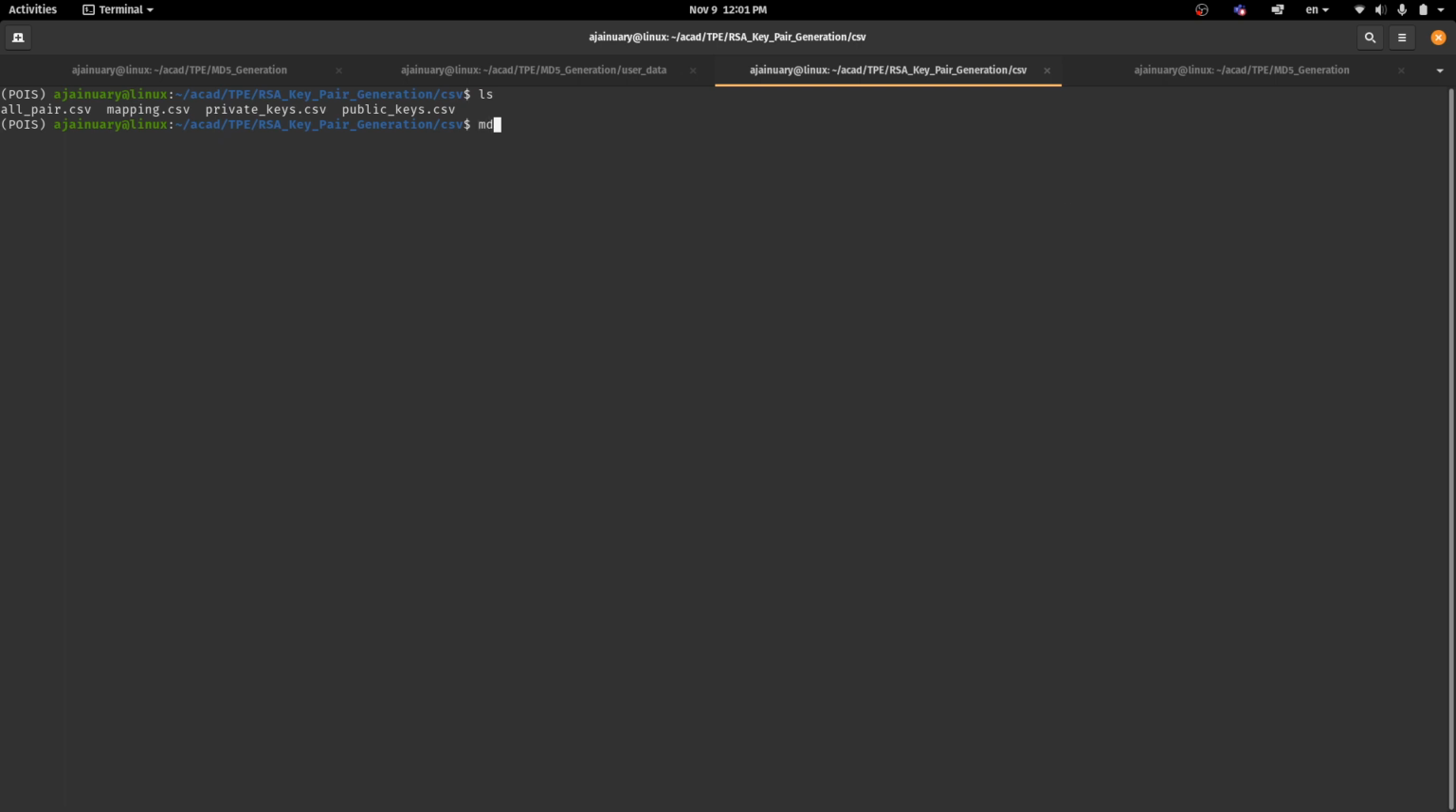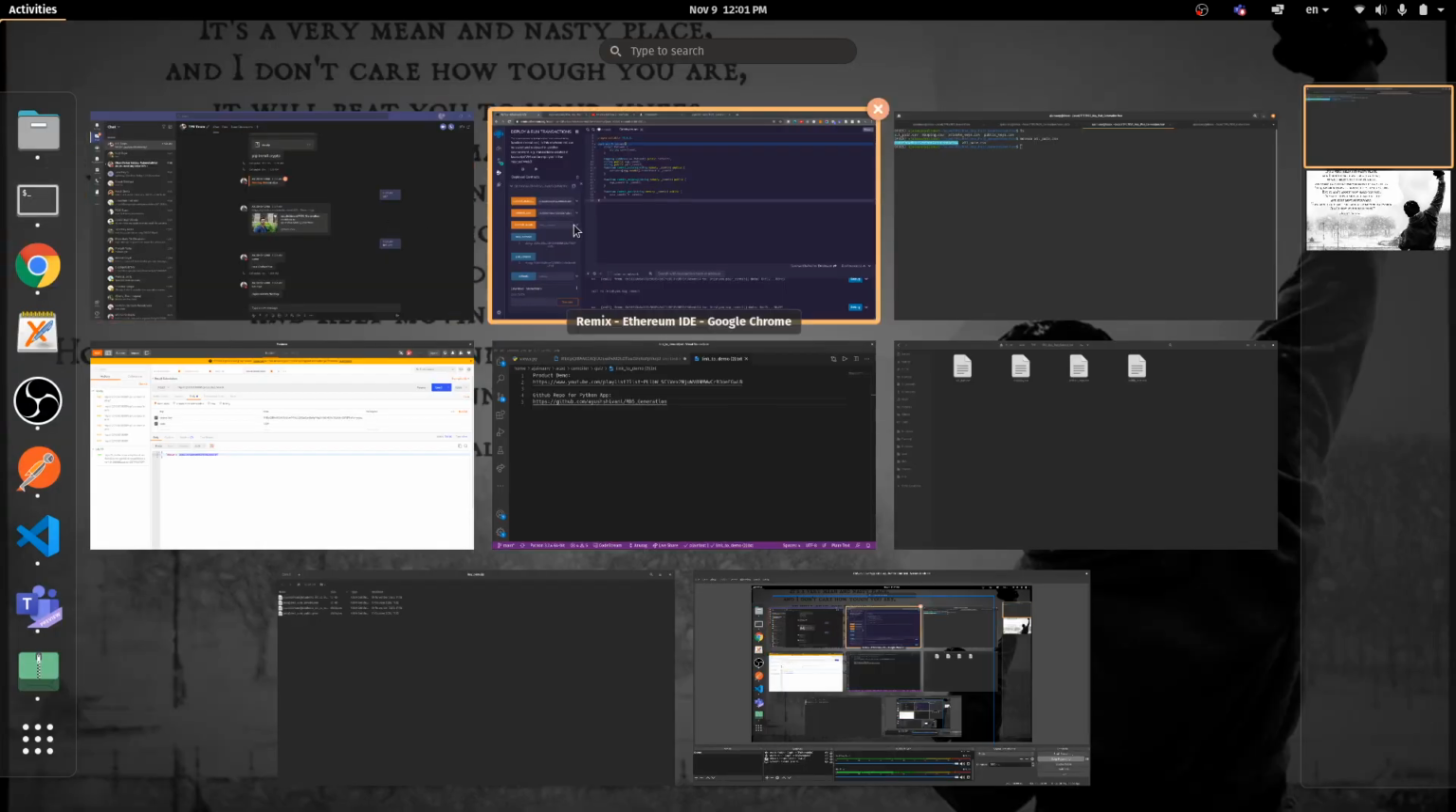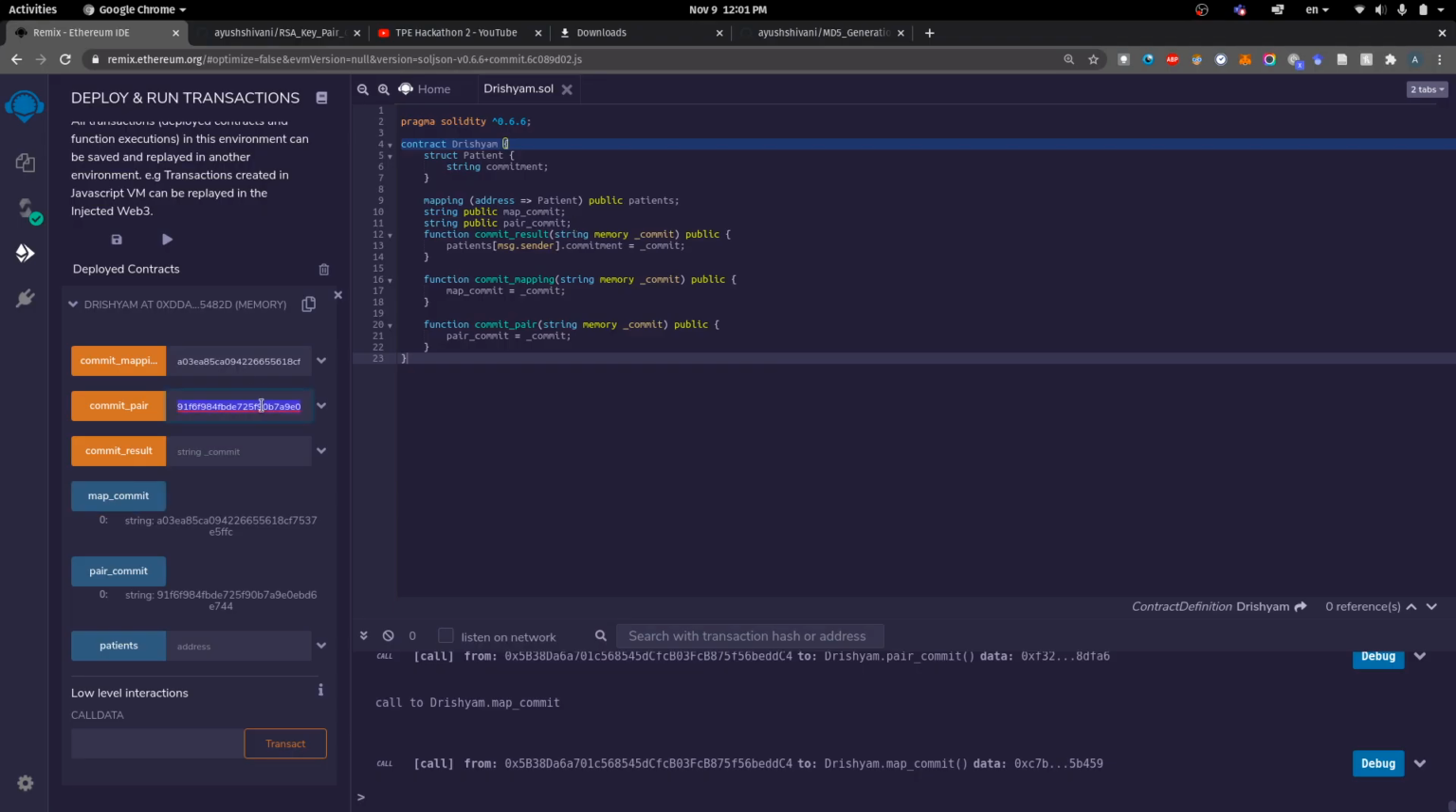and this CRO would create the MD5 sum of this file and commit it on the blockchain via this smart contract, and anyone would be able to check this commitment.